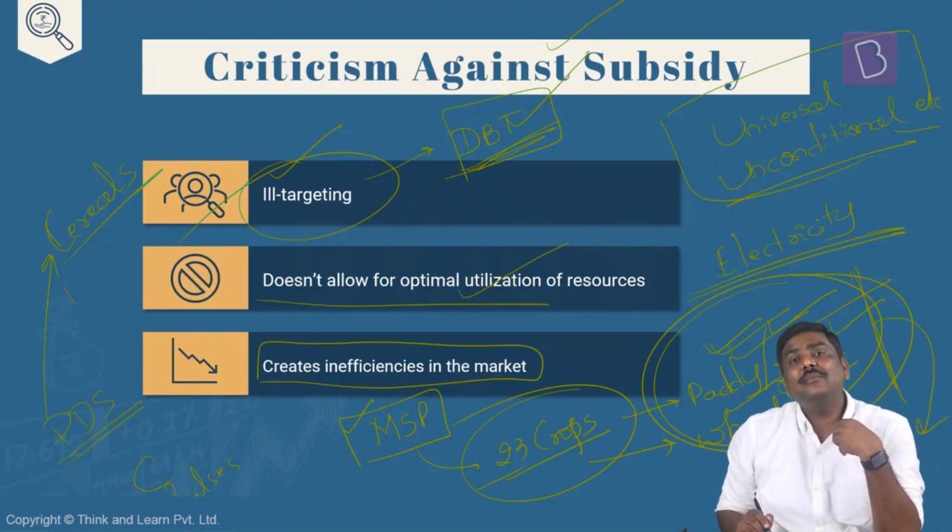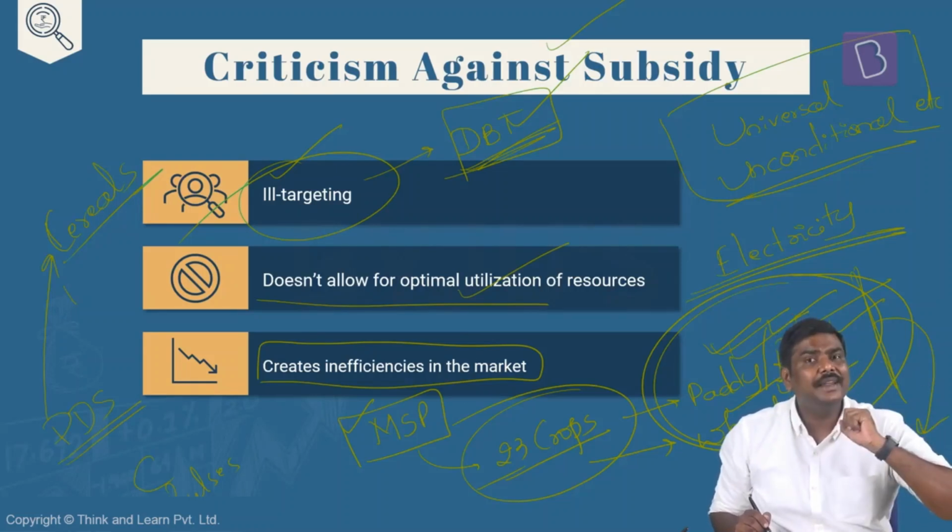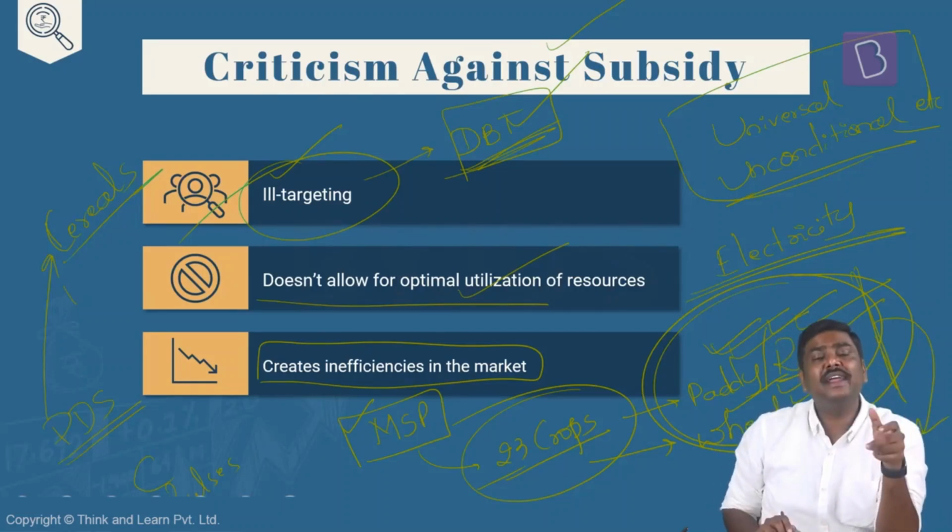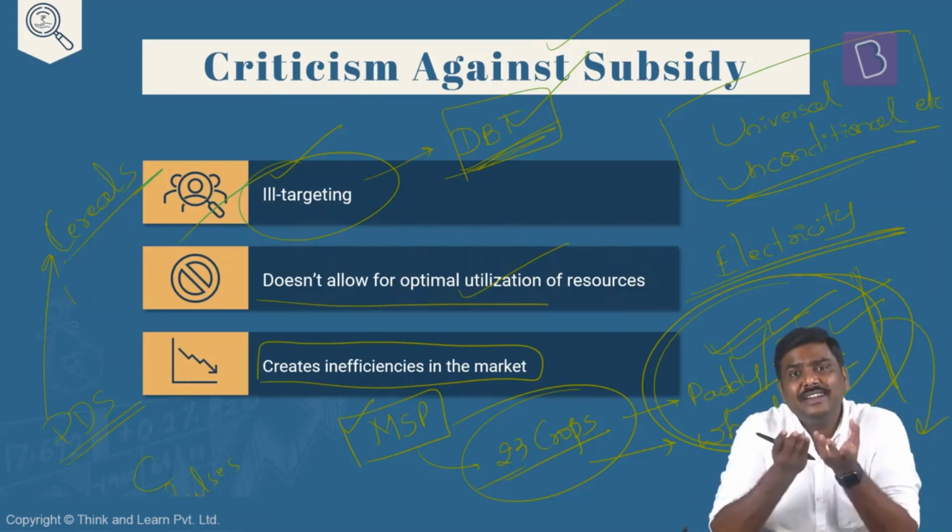Now looking at this situation, what will happen? The farmers who have cultivated paddy or wheat and want to sell the crop in the market find that prices have crashed. So in the next cycle, what will they do? They will reduce the cultivation of paddy and wheat and shift to cultivation of other crops. So these kinds of inefficiencies will be created in the market because of the MSP policy.